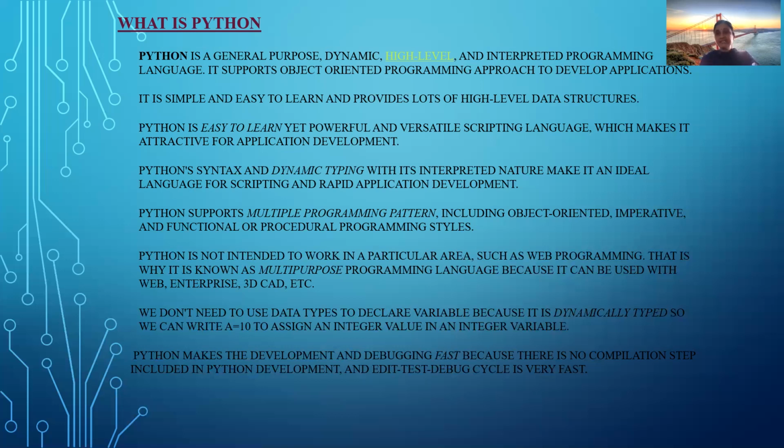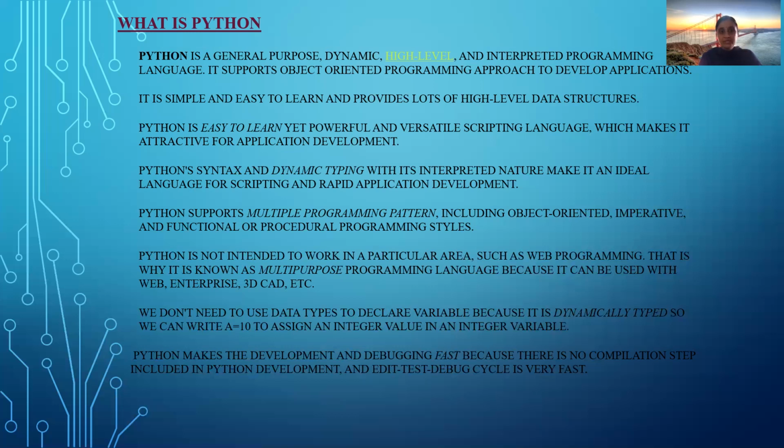So, let us see one example. HTML is used to develop web pages, and with C you can develop any type of application. Few programming languages are intended to develop only specific applications, like HTML. It is used to develop websites, but Python can be used in web, enterprise, 3D, anywhere you can use Python.